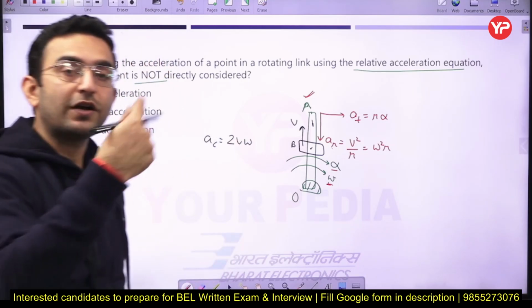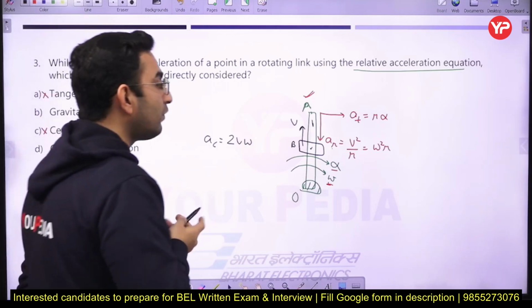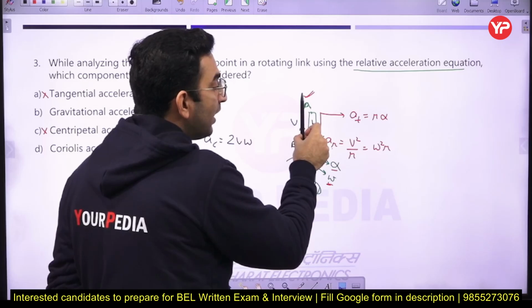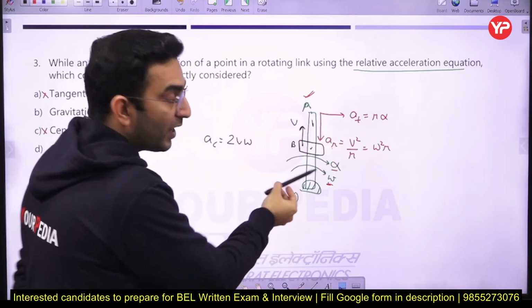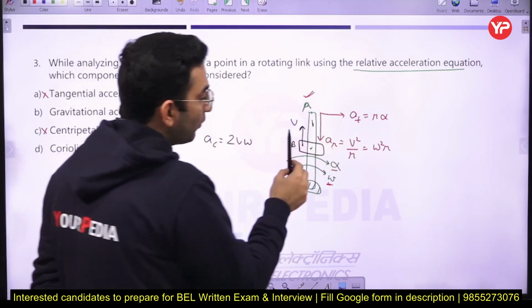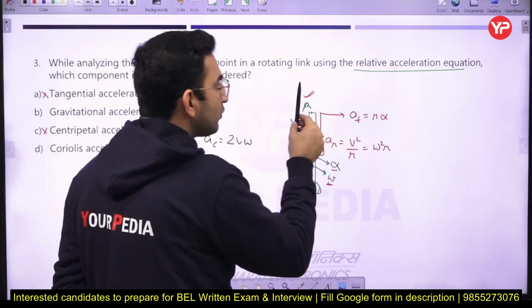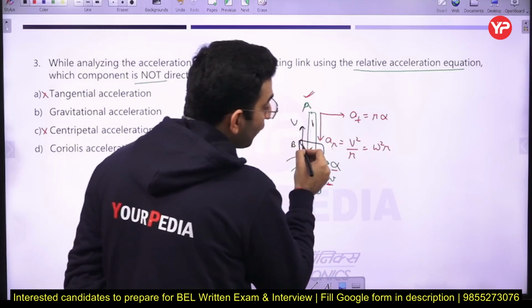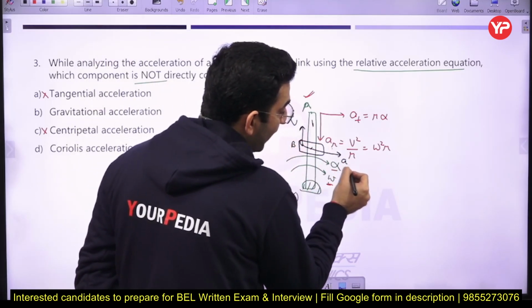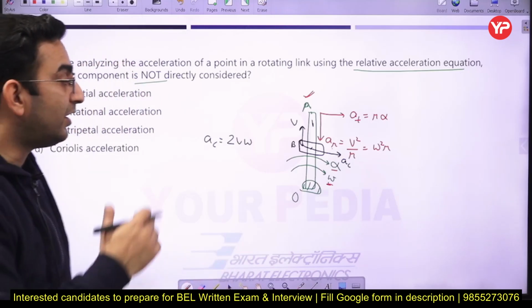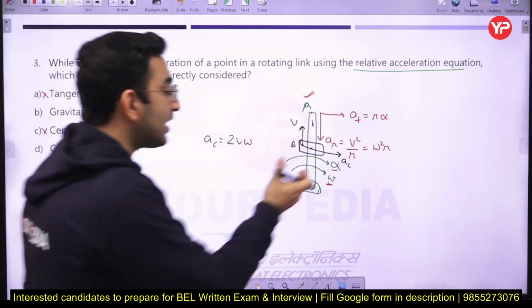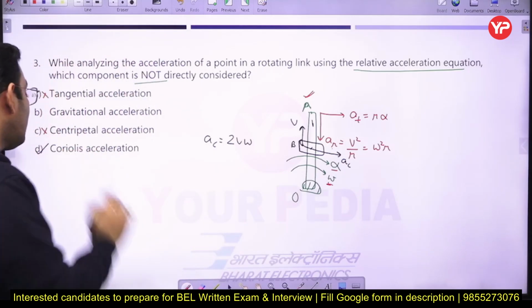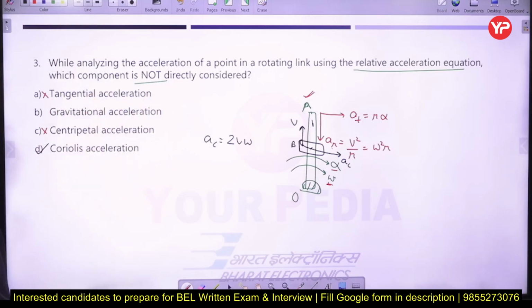Okay, and how do you define the direction of coriolis acceleration? You just have to rotate the velocity vector in the same direction as omega by 90 degrees. Let us suppose the angular velocity is in the clockwise direction, so just rotate the velocity vector by 90 degrees in the clockwise direction. If I rotate the velocity vector by 90 degrees in the direction of omega, we will find the direction of the coriolis acceleration. Okay, so just remember that. So that means we have a coriolis acceleration also inside the rotating link.